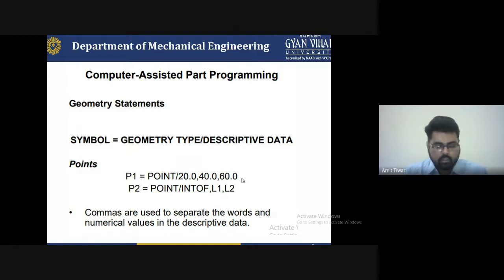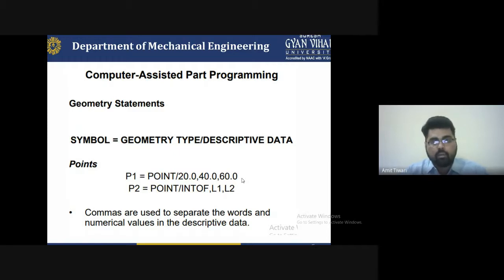So for dividing the terms, the comma symbol is used, followed by a numerical value in the descriptive data. That is the geometry statement, which we set up with a geometry type and a descriptive type. This is the simplest programming, which you have to understand first.